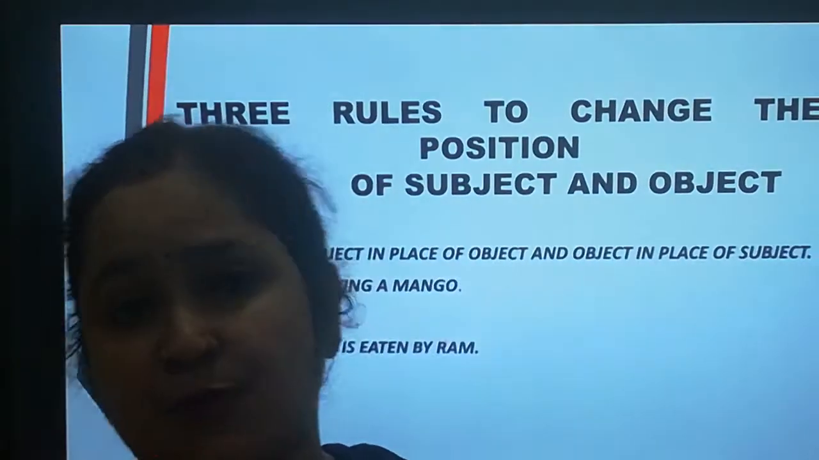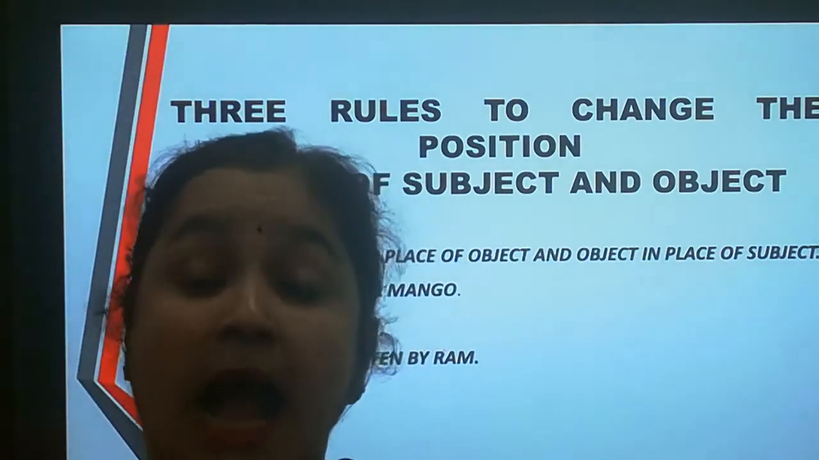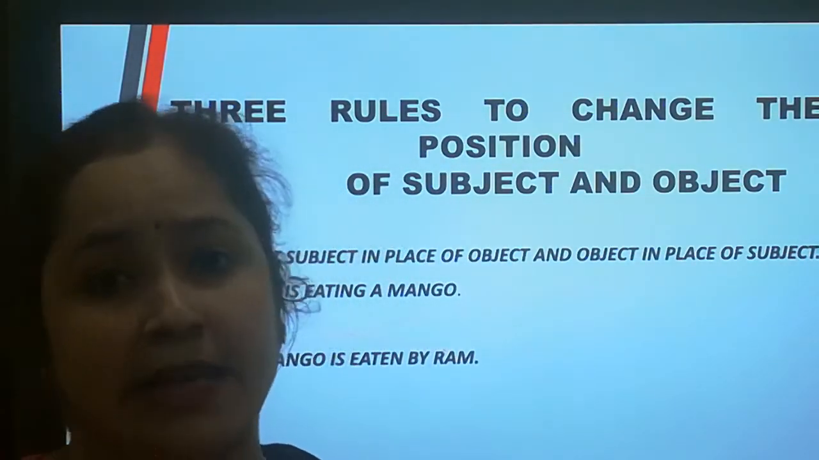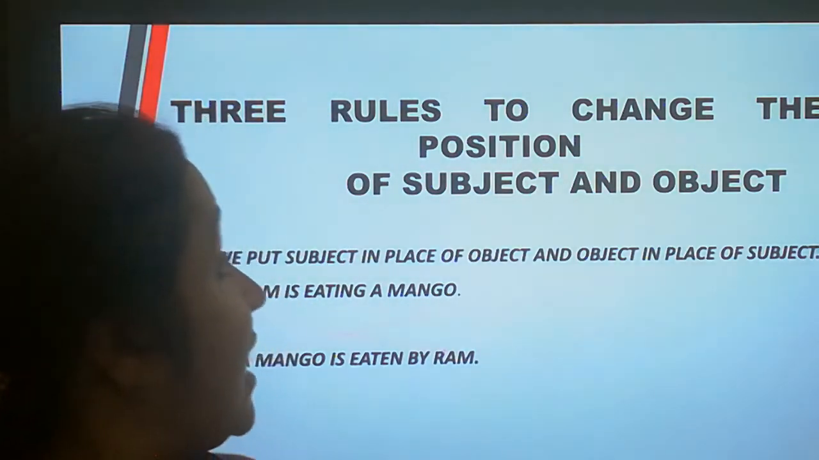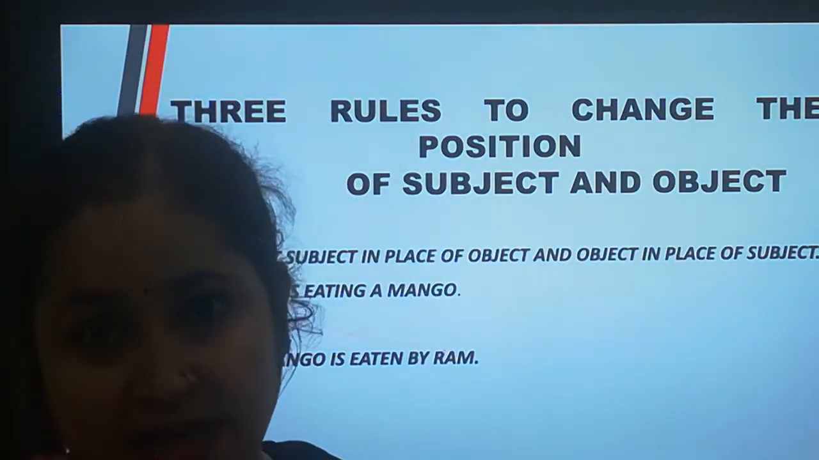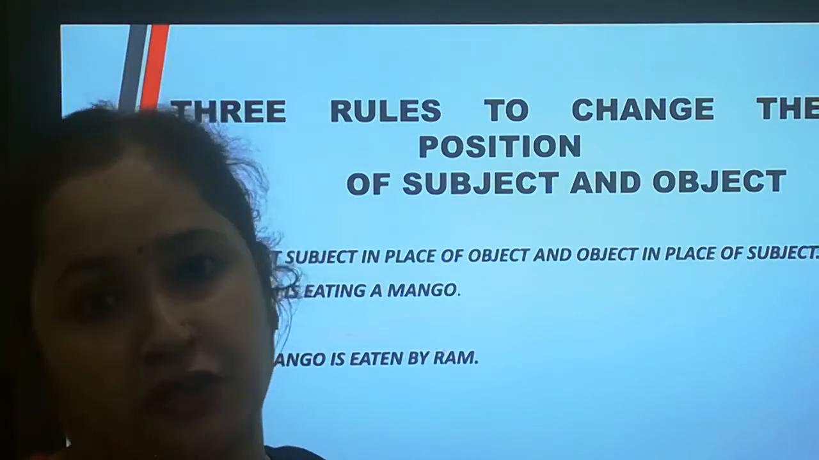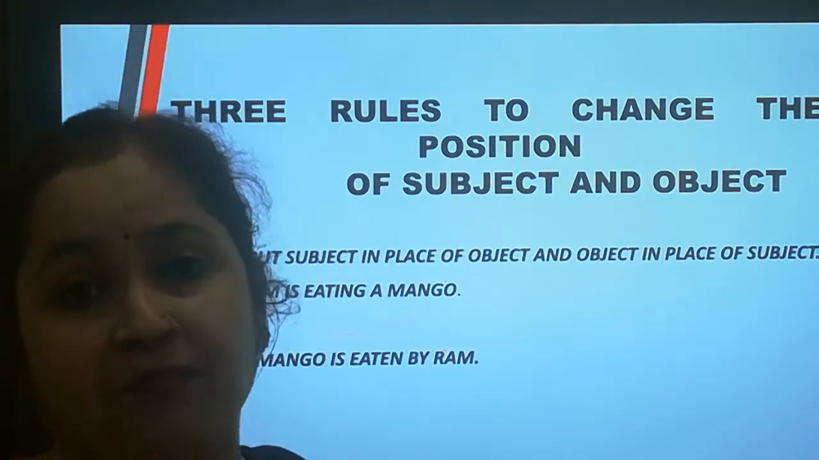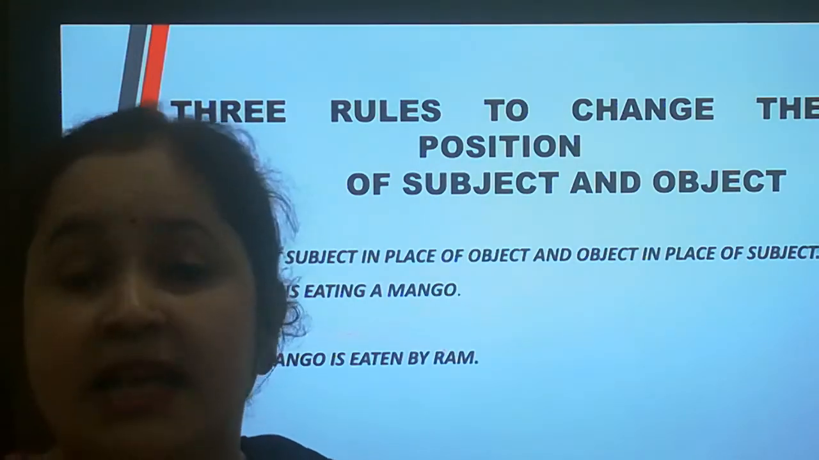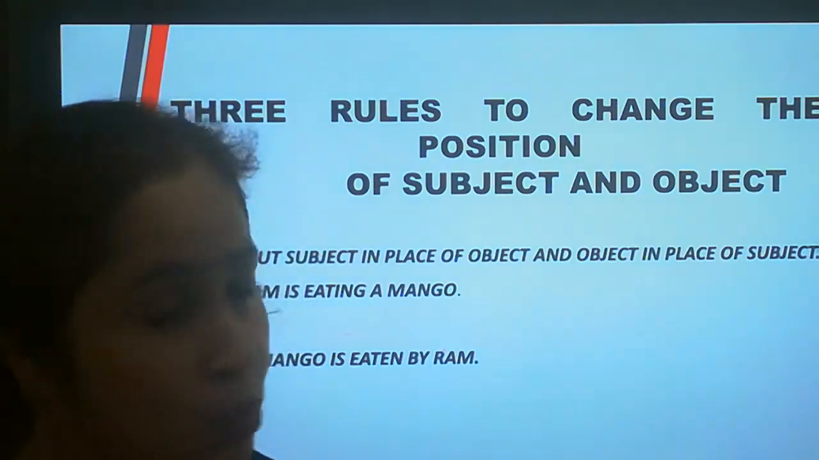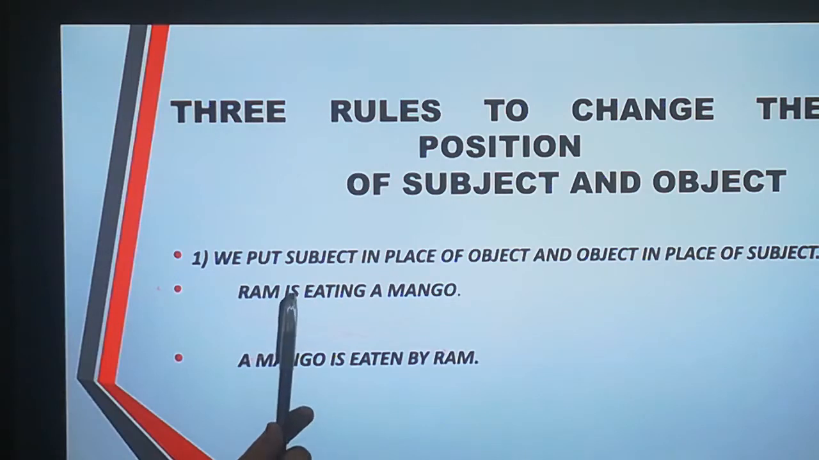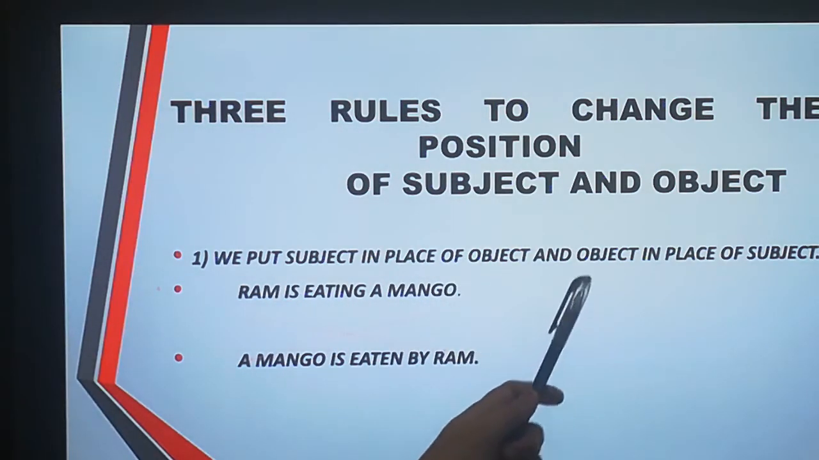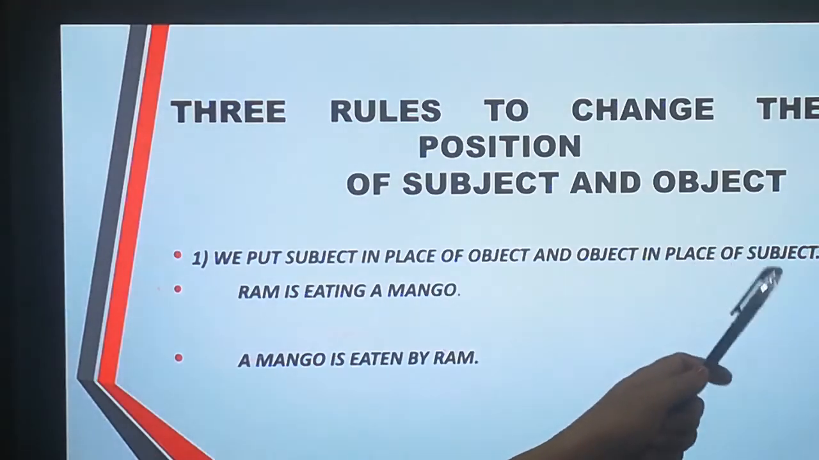Now, let's move forward and see how to transform our sentences from active voice into passive voice. There are three basic rules which we use to interchange the position of subject and object and transform them into passive voice. Let's start with the first rule. We put subject in place of object and object in place of subject.